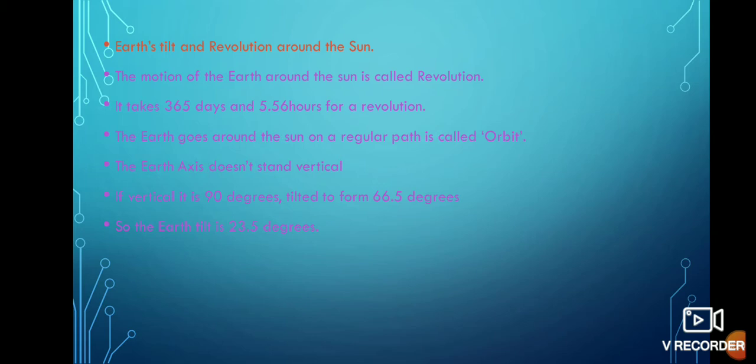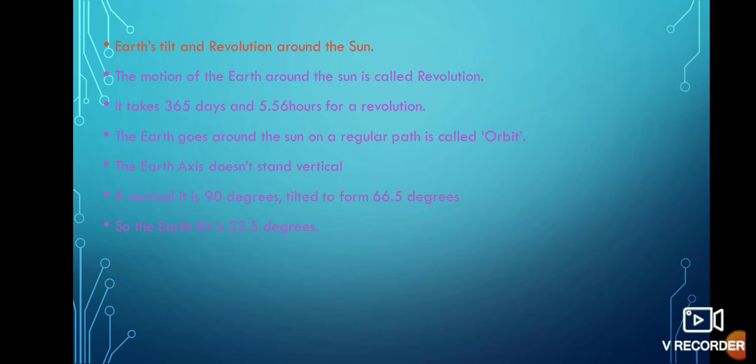And next we are going to discuss about earth tilt and revolution around the sun. The motion of the earth around the sun is called revolution. It takes 365 days and 5.56 hours for a revolution. The path on which the earth goes around the sun regularly is called orbit.